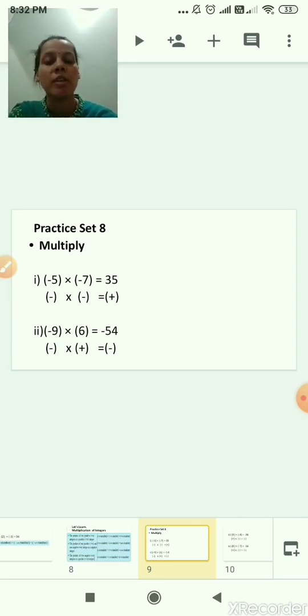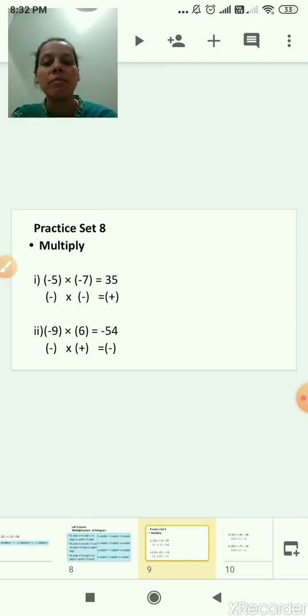5, what is the sign of the first integer? Minus. And what is the sign of the second integer? That is minus. 5 sevens are 35, correct. And both the signs are negative, so the answer will be positive. Just now we have studied, if both the numbers or both the integers are negative, then the product or the answer is always a positive integer. So 5 sevens are 35 and minus minus becomes plus, correct.